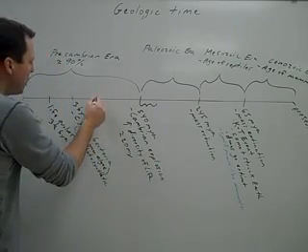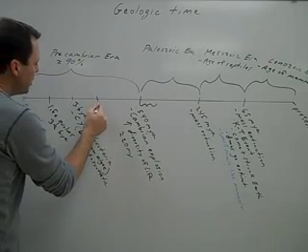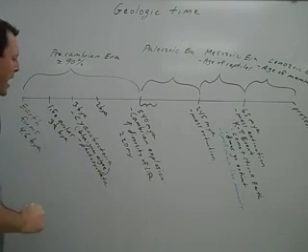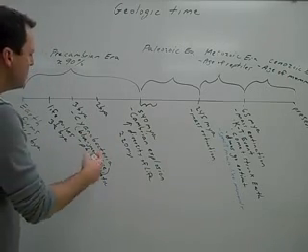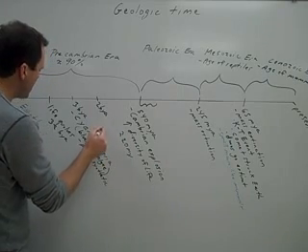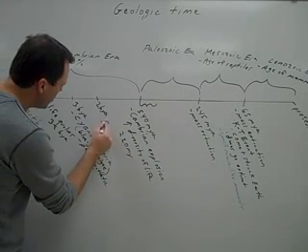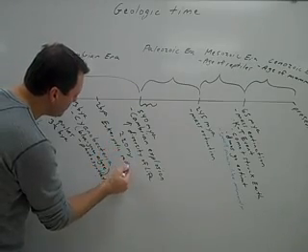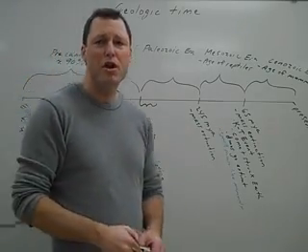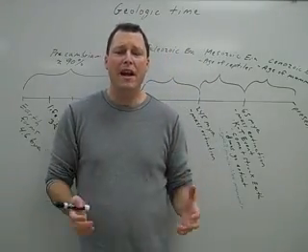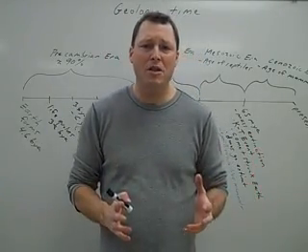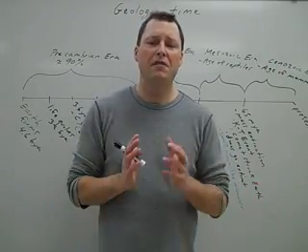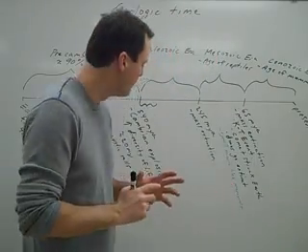Now let's take a look at the next major event. And this was probably around 2 billion years ago. And this major event was the development of eukaryotic cells. Now this was a huge evolutionary step forward, since eukaryotic cells are much more complex than their predecessors, the prokaryotic cells. So all of a sudden life became much more complex.